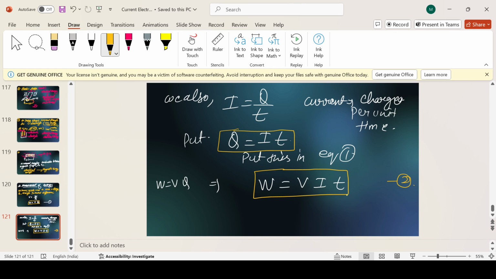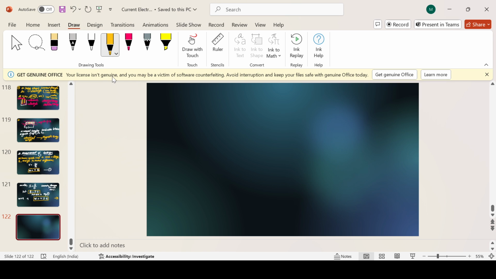Just try to remember how many formulas we are getting for solving the numericals. By this one math thing only, we are just replacing it with the other terminology and variables, and we are getting the same answer again and again. Clear? Yes, sir. So equation 2 done.